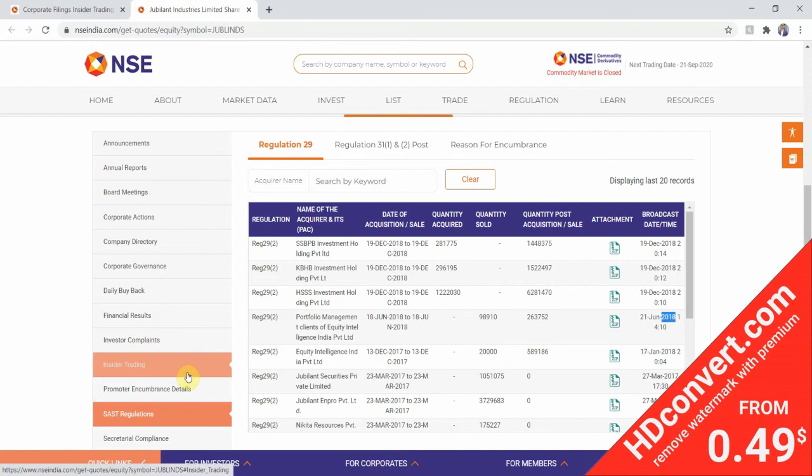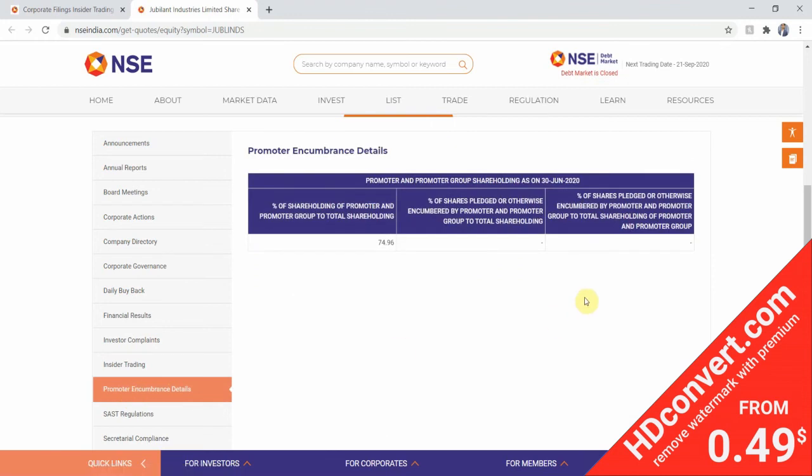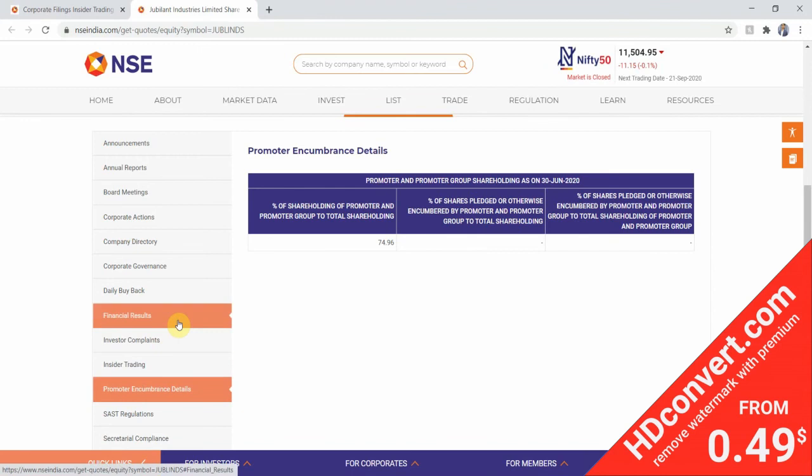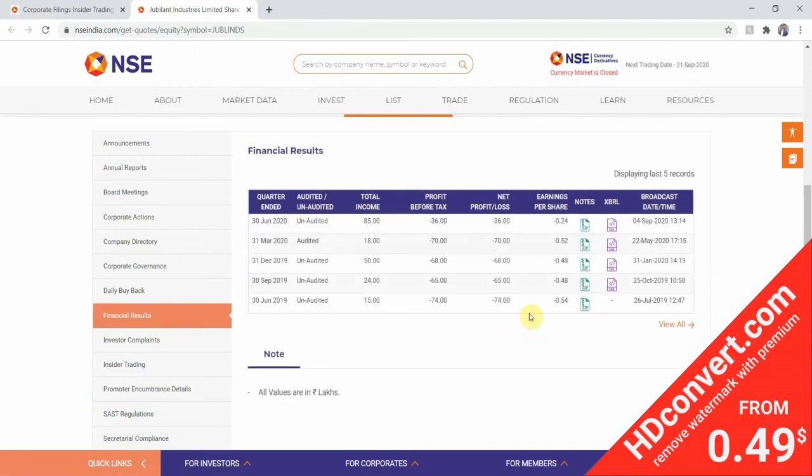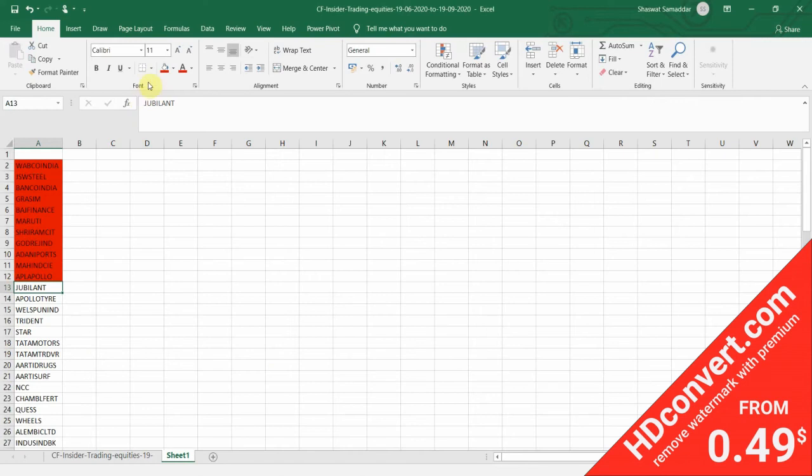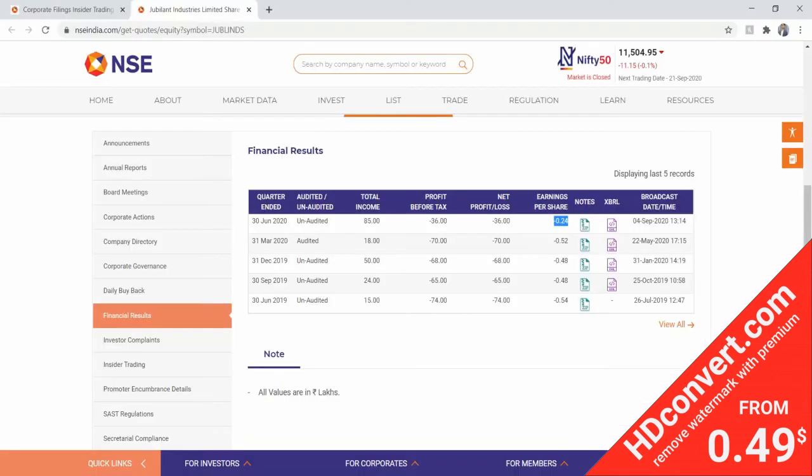Okay. Next on the line is Apollo Tires. So let's go ahead and check Apollo Tires in the corporate filings. We'll click on the symbol of Apollo Tire. Next I will go to the corporate information of Apollo Tire. I'll check the shareholding pattern. Shareholding is less than 50%, guys, so we have to discard it. We don't have to go further.